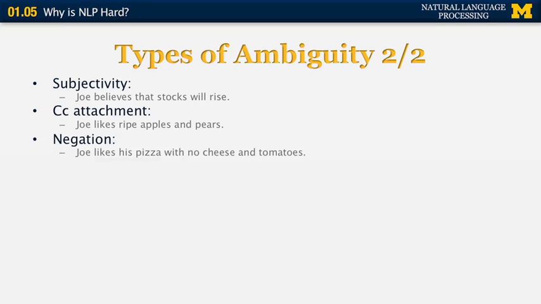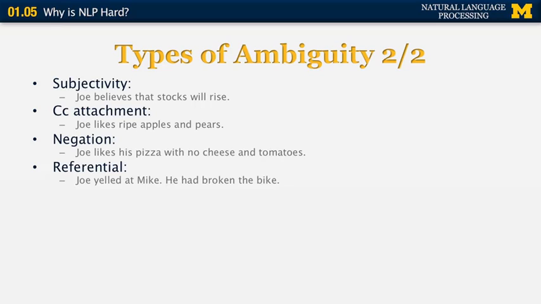Negation ambiguity. Joe likes his pizza with no cheese and tomatoes. The negation starts with the word no, but whether it applies to just cheese or to both cheese and tomatoes is ambiguous. We also have referential ambiguity.